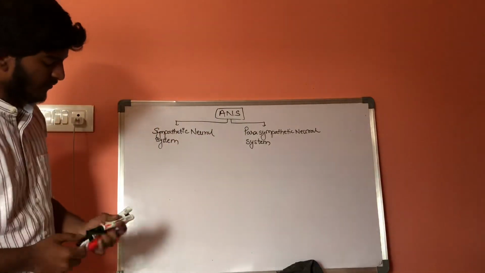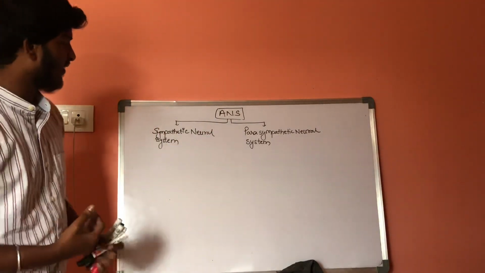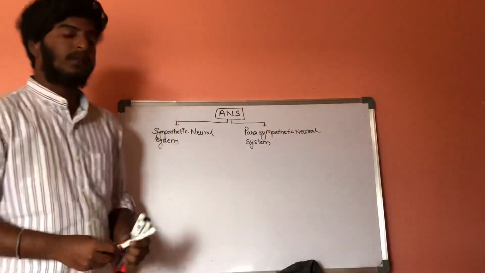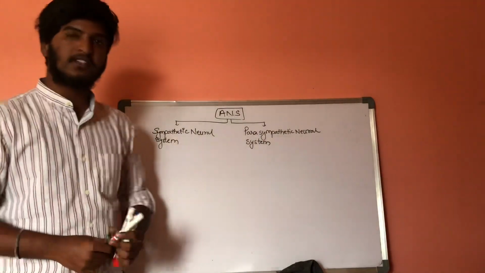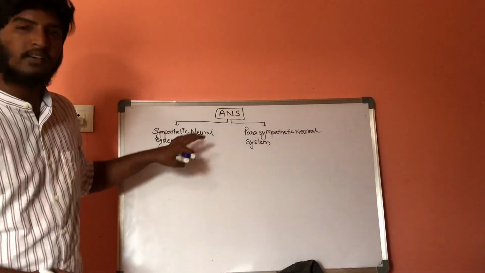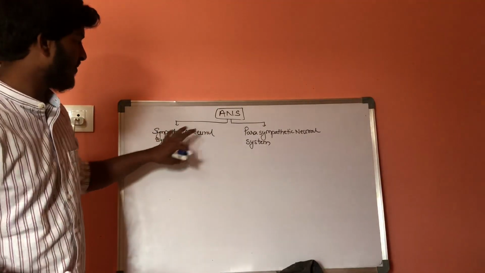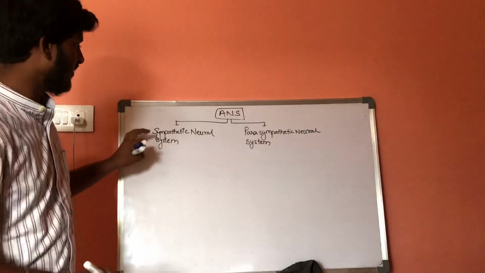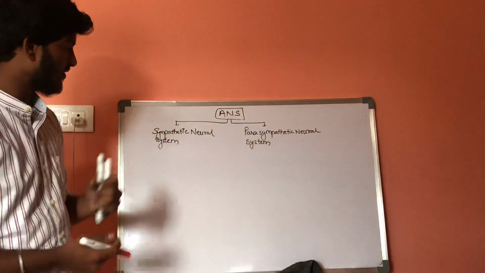Now, there are special kinds of drugs which act on the sympathetic neural system, and these drugs will mimic the outflow of the sympathetic nervous system, that is, they will stimulate the sympathetic nervous system.